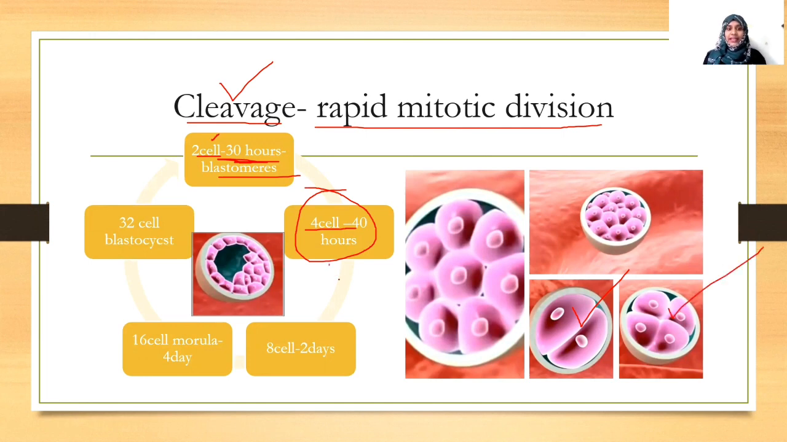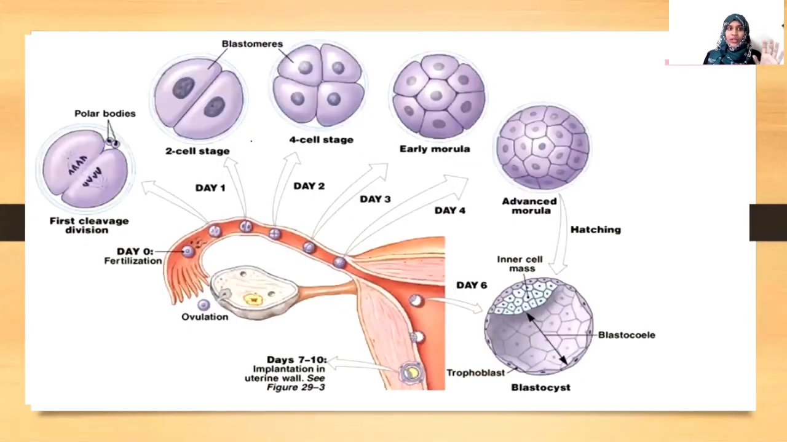Then what happens next? Then it will go for 8 cell division, within 2 days. And then it goes for 16 cell division and at that time it is called morula. So within 4 days, what happened? It undergoes 16 cell division and at that time it is called morula. Morula is a mulberry-like structure. You can see here. Then after that, it will undergo 32 cell division and at that time it is called blastocyst. The formation of blastocyst is called blastulation. See here, it is more clear for you.